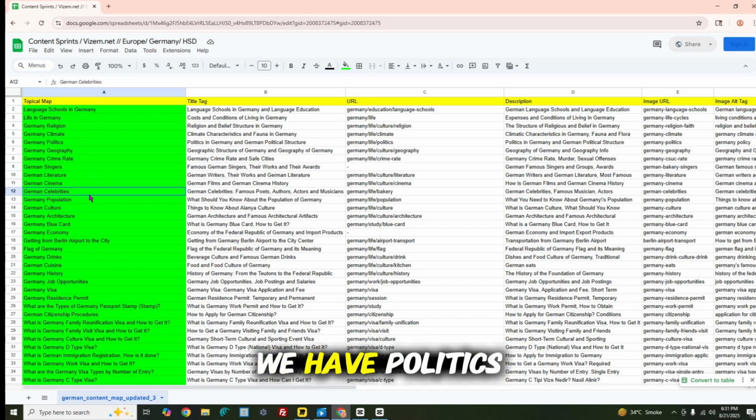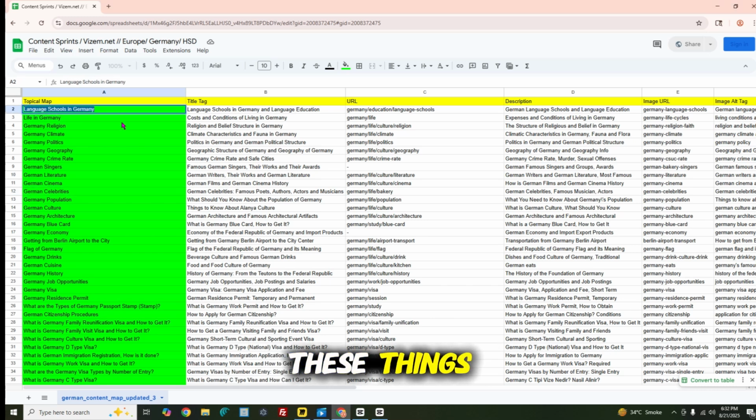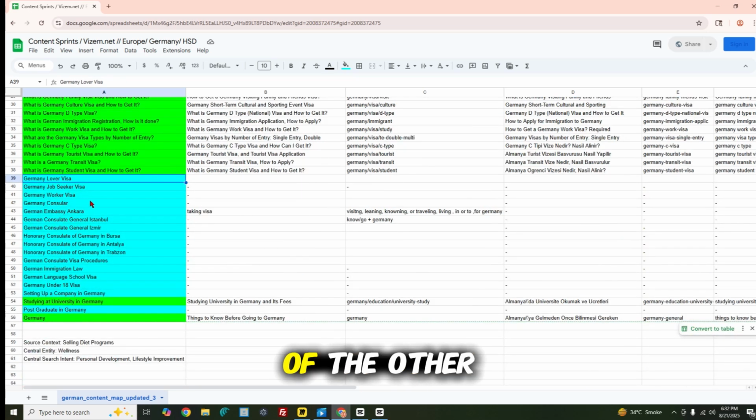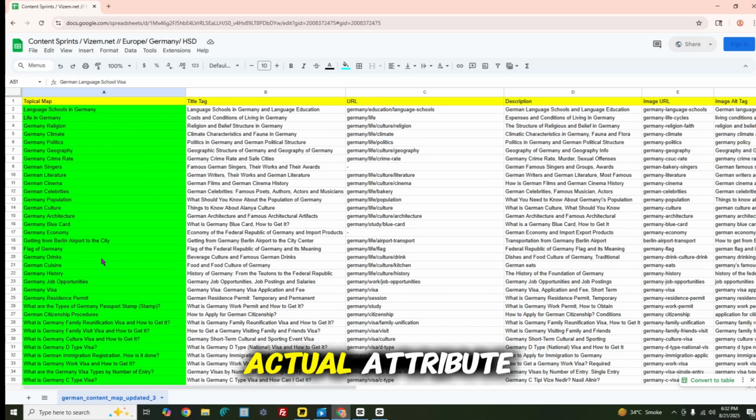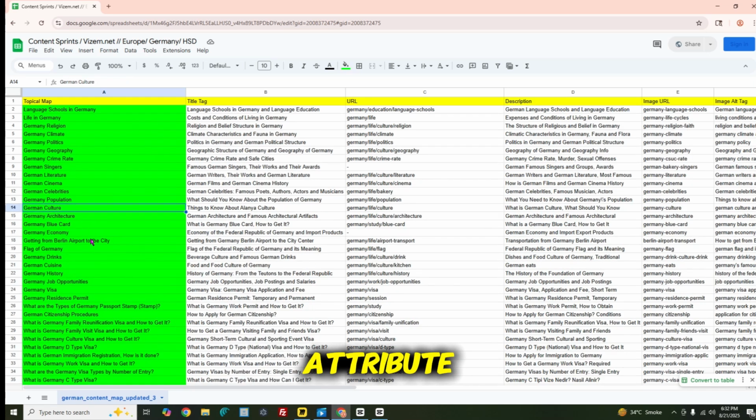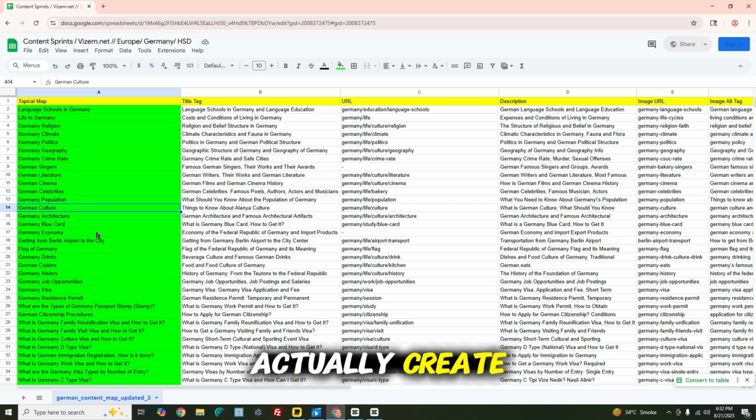Then also we have politics, climate, religion, or singers and literature. These are already under the culture. At the same time, architecture is there too. When it comes to job seeking or job working, immigration or living in Germany, these things will be connected to the Germany economy or blue card. At the same time, crime rate and life in Germany. The most important section of the outer topical map will be coming from the most important attribute. I call this the attribute and context hierarchy, and you will need to put the most important attribute at the top so that you can create a higher element.